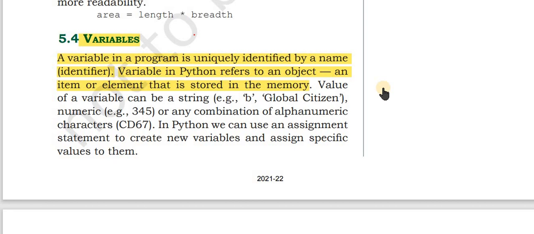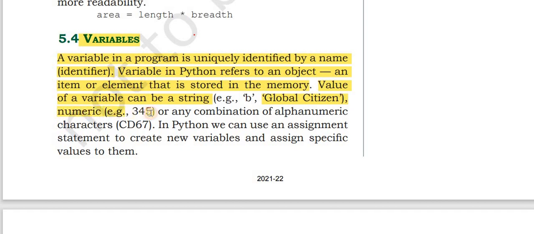Variable in Python refers to an object, an item, or element that is stored in the memory. So variable in Python refers to an object. It may be an item or any element, and this variable is stored in memory. Value of a variable can be a string.